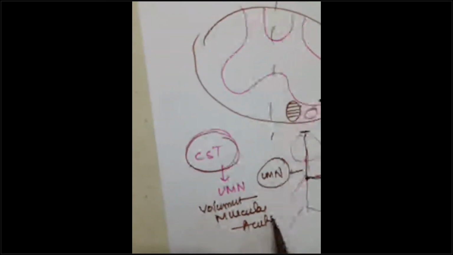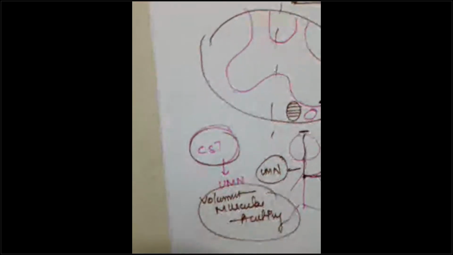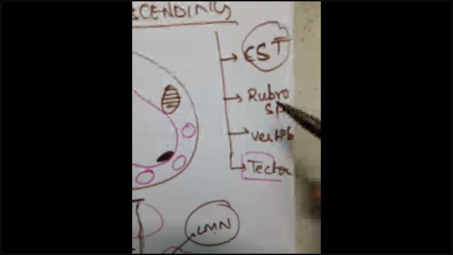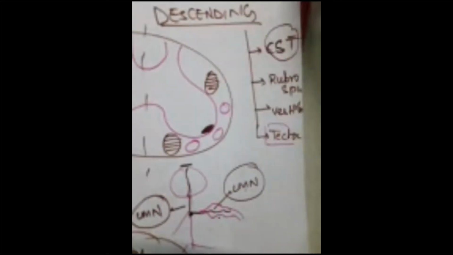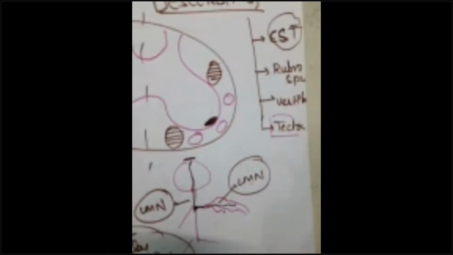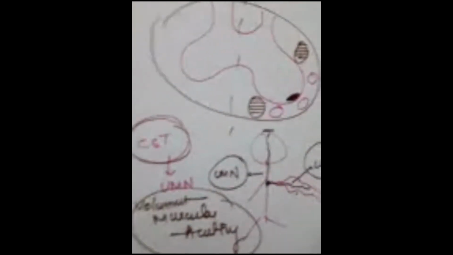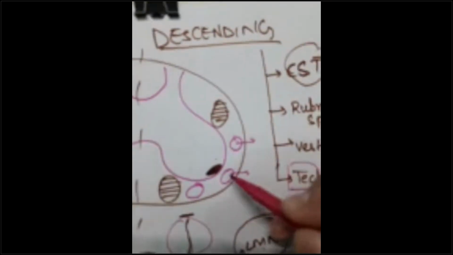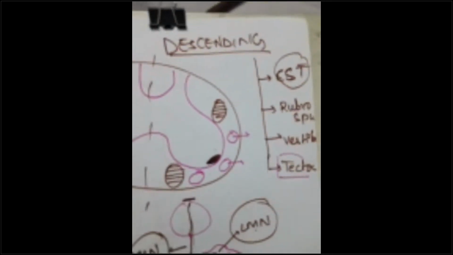Write down. I hope the function of the corticospinal tract is clear. These are also upper motor neurons, guys, but they have some special functions. What are those functions? Rubrospinal tract, guys. Rubrospinal and vestibulospinal. These are opposite in function.